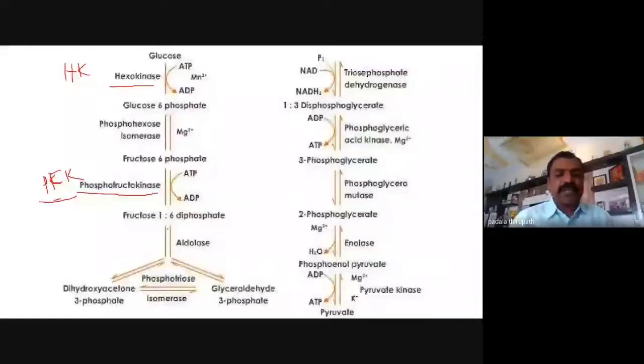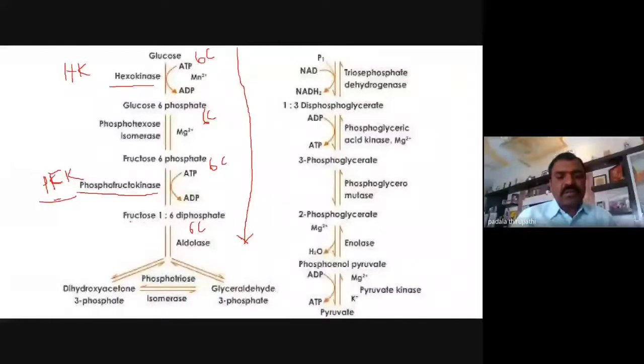Fructose 1,6-bisphosphate is a 6 carbon compound, and fructose 6-phosphate is also a 6 carbon compound. Glucose 6-phosphate and glucose are also 6 carbon compounds.